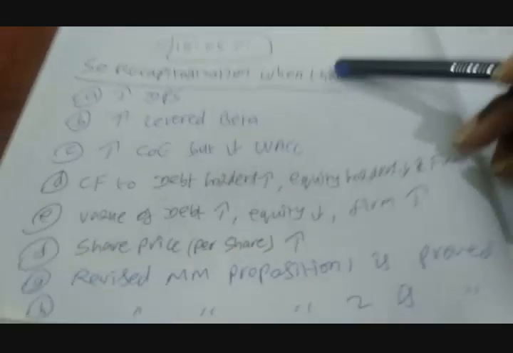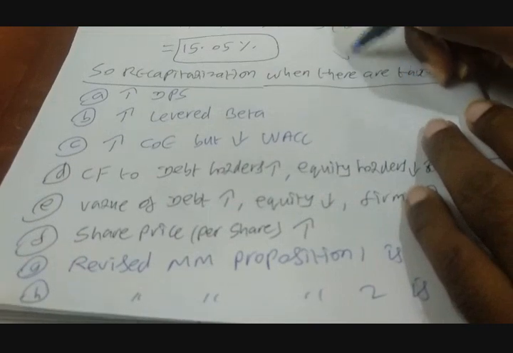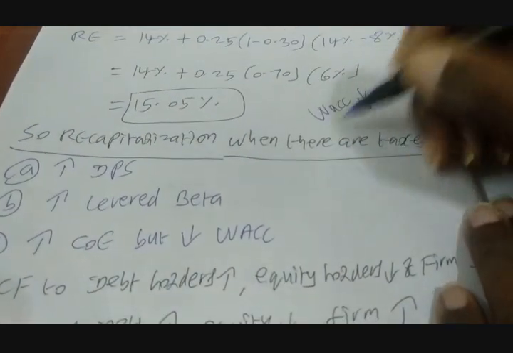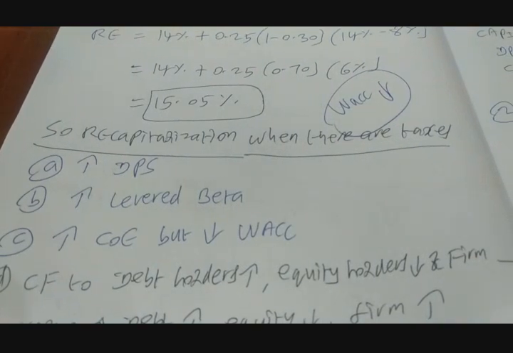So WACC actually comes down, right? That's the most important point. WACC is not remaining same here. WACC is coming down, whereas in initial proposition 2 WACC was remaining same, right?